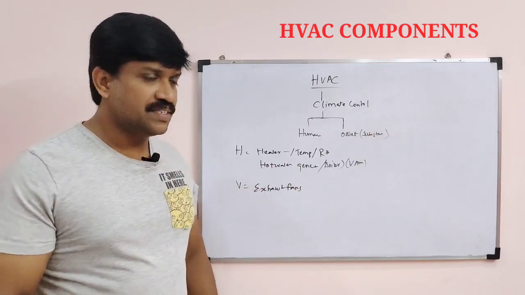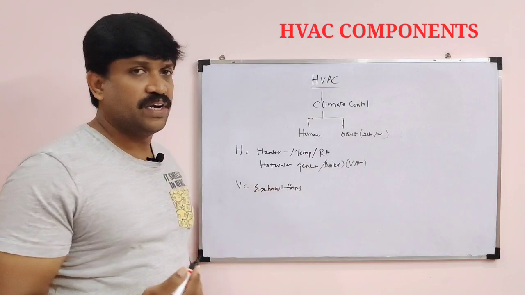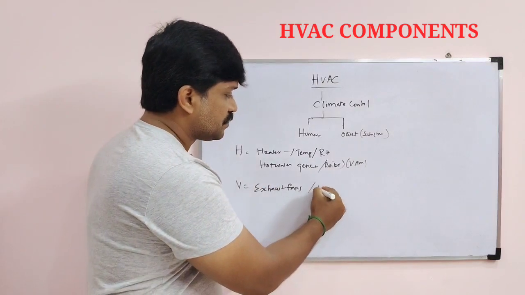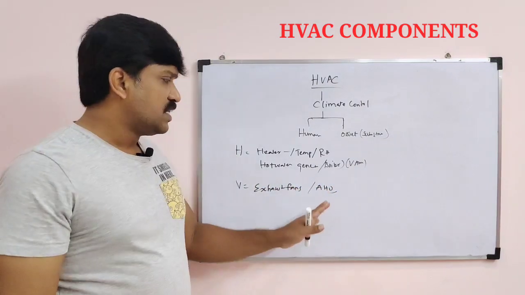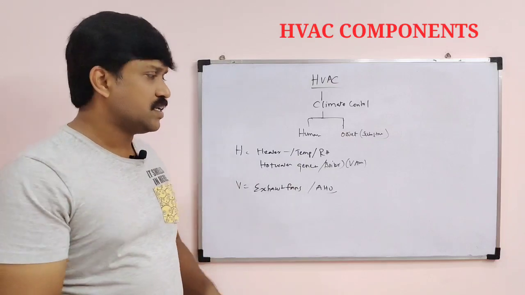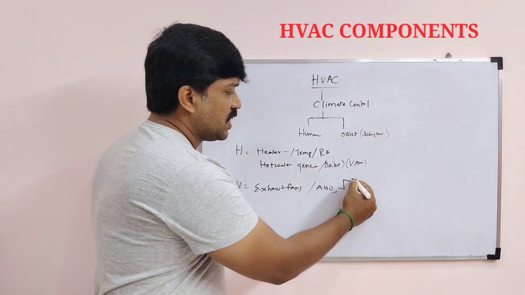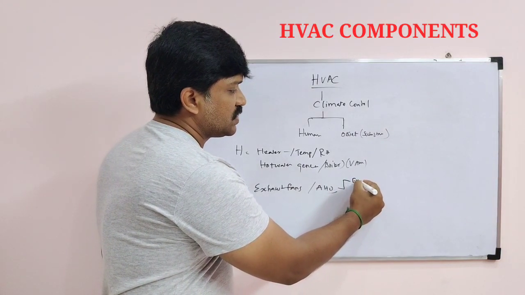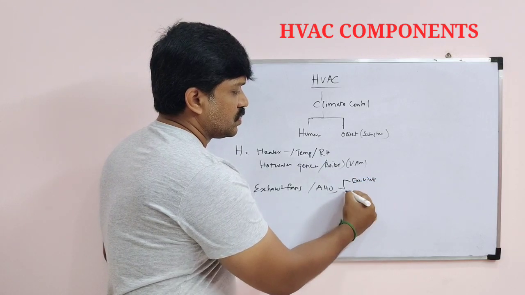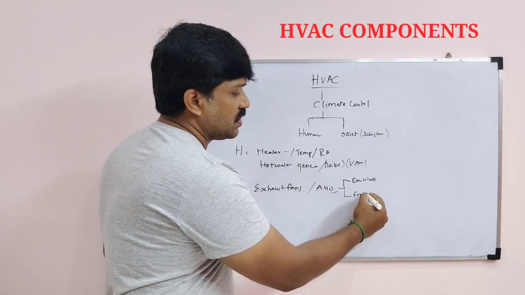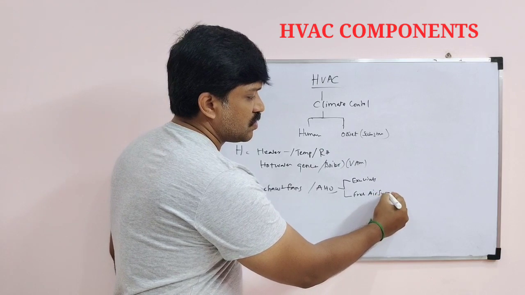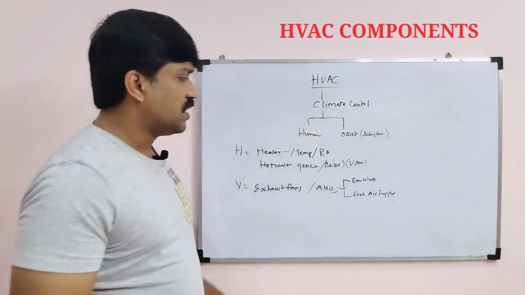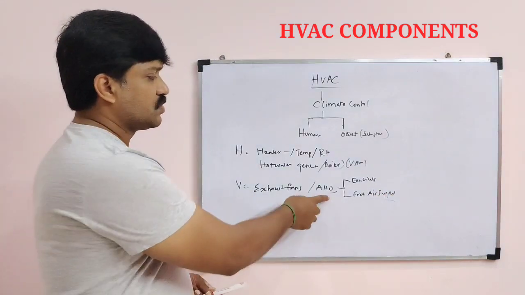In industries they require air handling units. There are different types of air handling units, meaning exhaust units and fresh air supply units. There are different units in these AHUs.